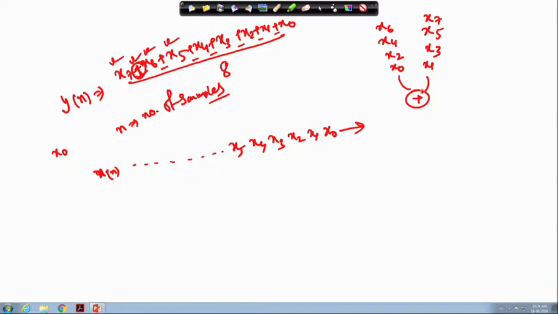If I add like this, can I get the result? Yes, I can. That architecture is basically the serial operation.